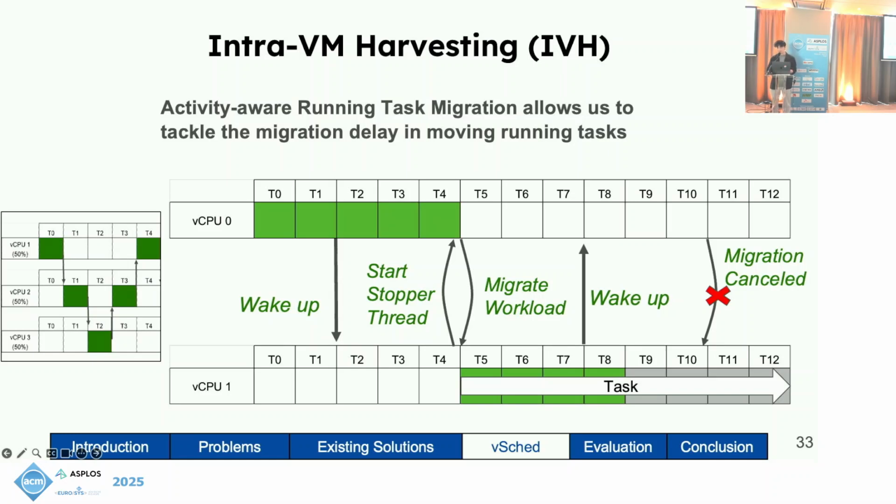There are times when such a migration is not desirable, like when one of the vCPUs becomes preempted. In these cases, we can simply cancel the migration and have the task stay on the core.